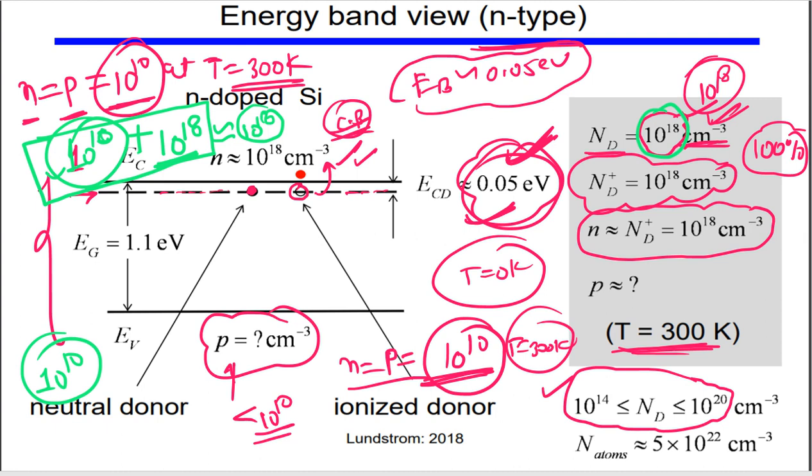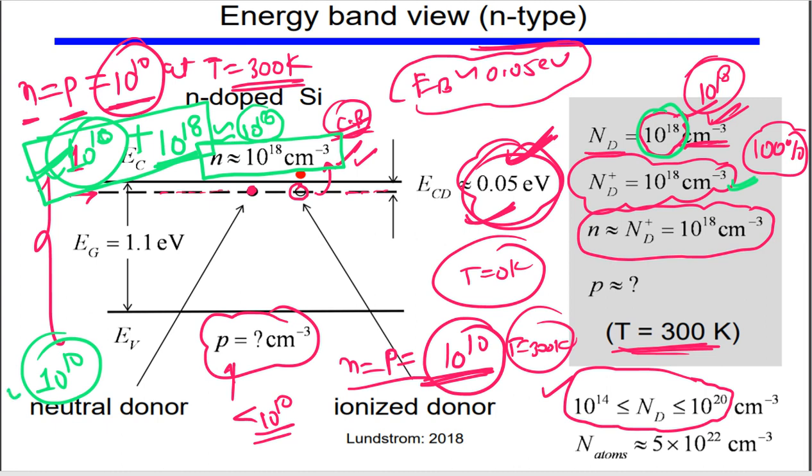So that's why we say the electron concentration after doping will be equal to the concentration which we have doped, okay. And that's why we say these dopant atoms overwhelm the initial intrinsic concentration, okay.